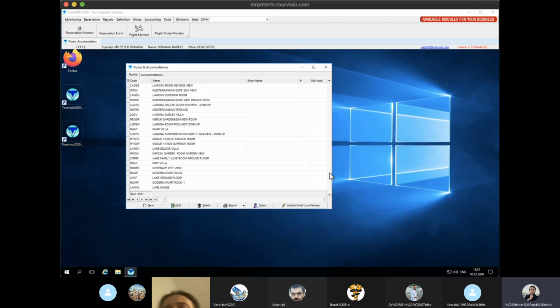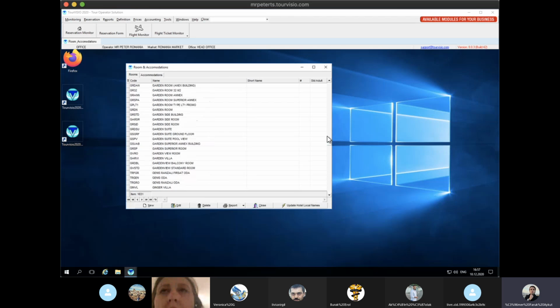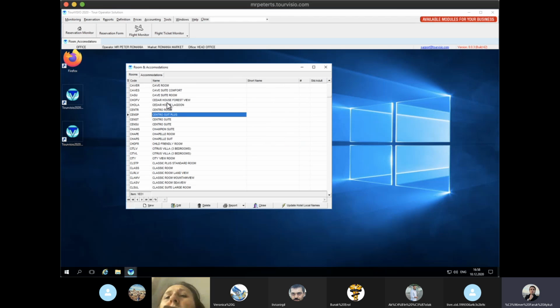But in the future we may have problems, like we had lots of trouble on the Tursis when we were doing this, because lots of room codes were not matching. After we match the Seizure contracts and our contracts, we may still have some conflicts. So we'll come back to this screen and check whether we wrote something wrong or there is something wrong with the system. Right now these categories are all filled and we don't need to do anything else here, but we will take a look after a while. It's important to know how to do it because it's so easy.